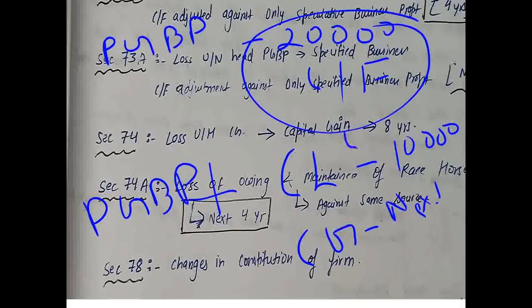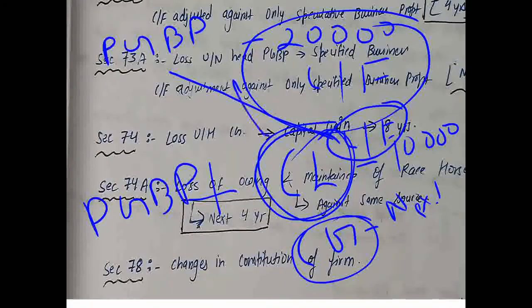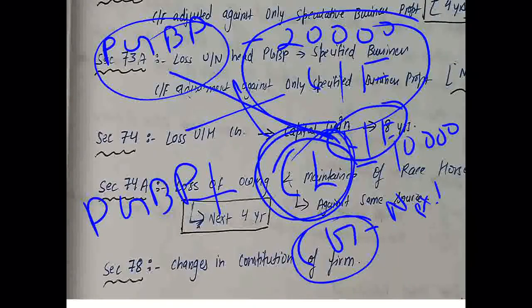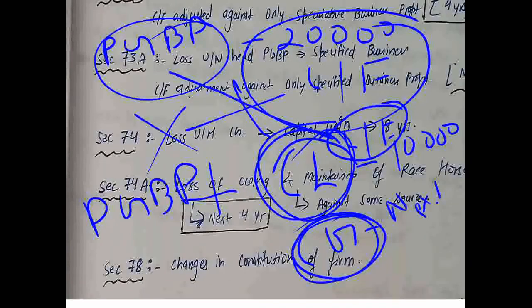Whatever amount is carried forward can be set off only against the particular head. If I have a loss of 10,000 under the capital head and carry it forward, next year I cannot set it off against PGBP. The adjustment can be made only against the capital gain, not against any other head.